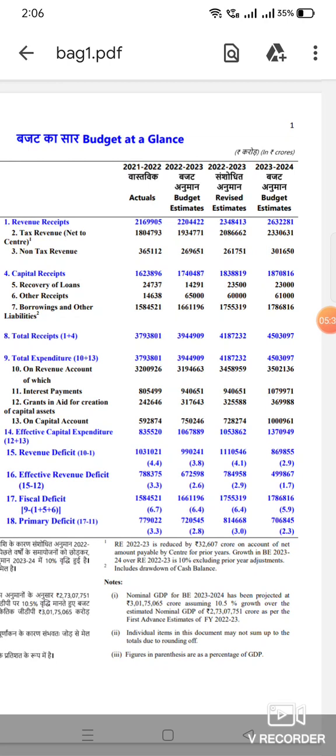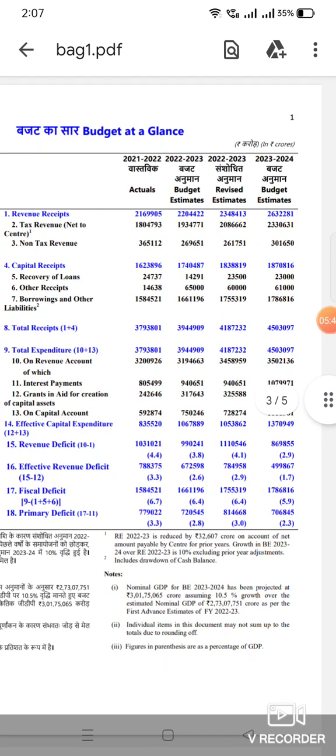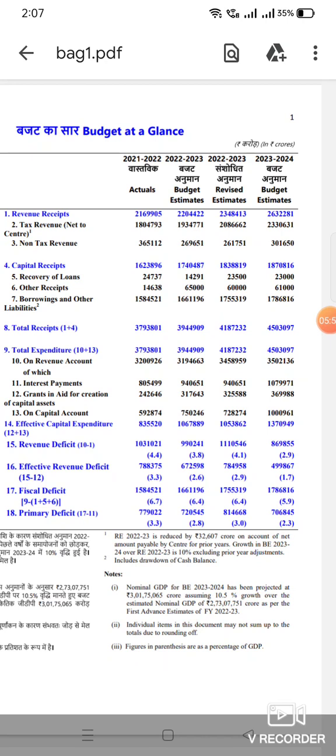See, both are expenditures only, but the difference is this. After incurring the expenditure, if any asset is generated, that will be called a capital expenditure. After incurring any expenditure, if no asset is generated, we can call it a revenue expenditure. Simply speaking, you have 1 lakh rupees with you. With that 1 lakh, if you purchase gold, then it is called a capital expenditure.